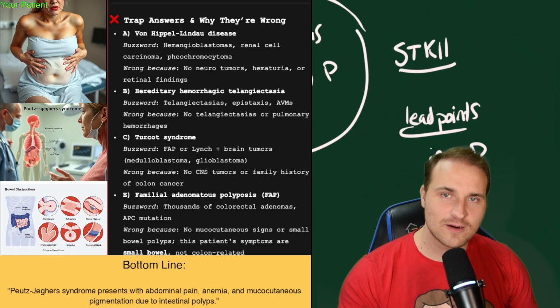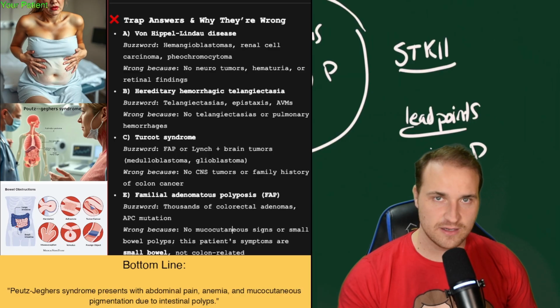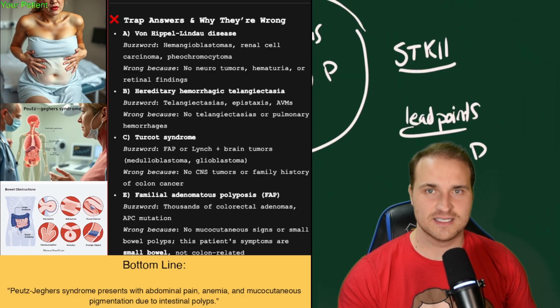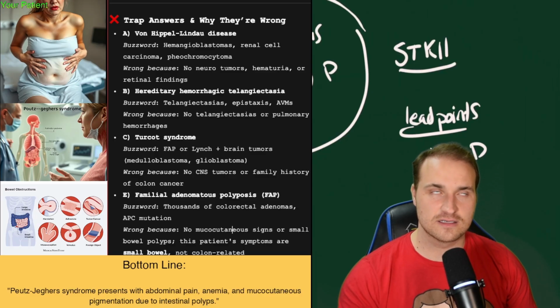So basically, the freckles on your lips can tell you that you've got an emergency. You'll do an ultrasound, you see a target sign, intussusception. And usually the freckles on the face will be paired with chronic dark stools for anemia. And it's because of this autosomal dominant condition with that STK11 gene that we talked about, leading to hamartomatous polyps.